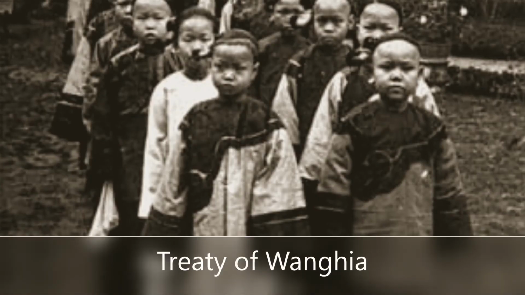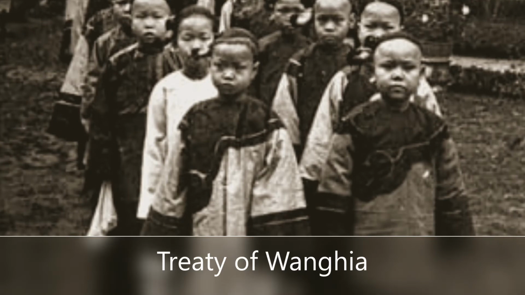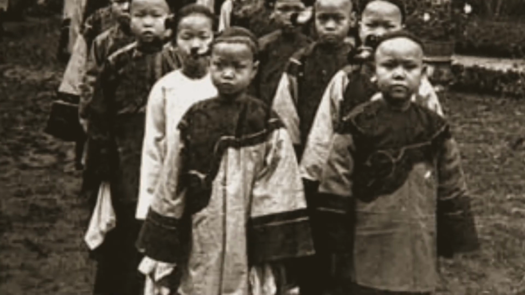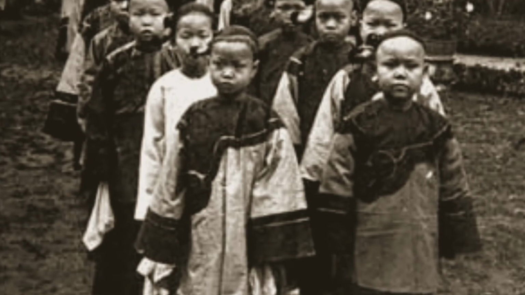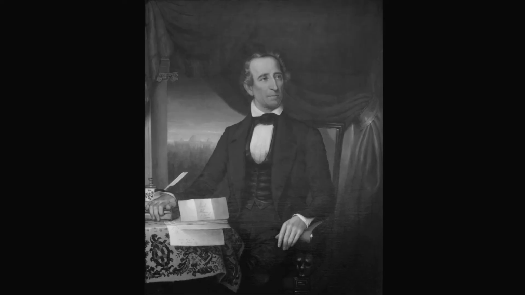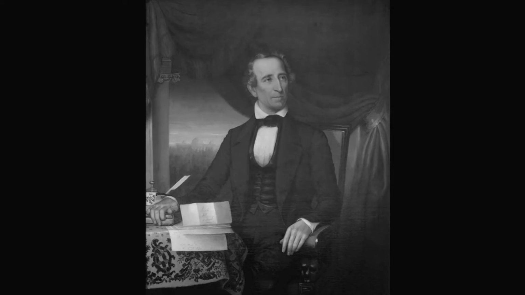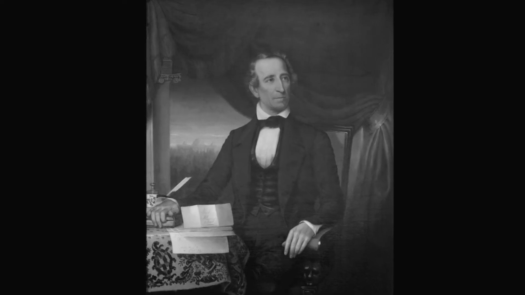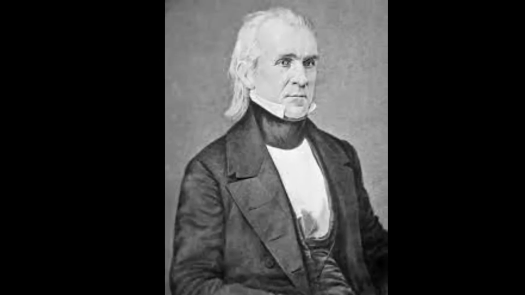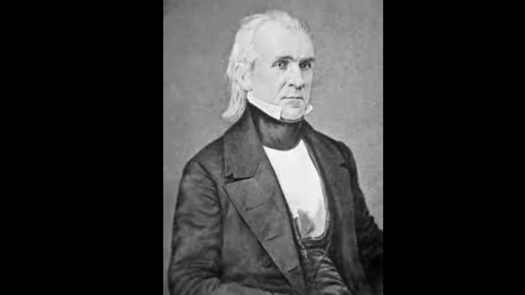The U.S. made good connections with China after signing the Treaty of Wanghia in 1844, which gave America access to Asian ports. Before Tyler left office, he signed a bill that made Texas officially join the Union as the 28th state in December of 1845. Finally, on the last day of his presidency, he signed the bill that made Florida the 27th state to join the Union. Tyler re-entered the presidential election in 1844 under his own party, a core of loyal appointees. He got little support, and in August 1844, he withdrew his candidacy in favor of the Democratic nominee, James Polk.